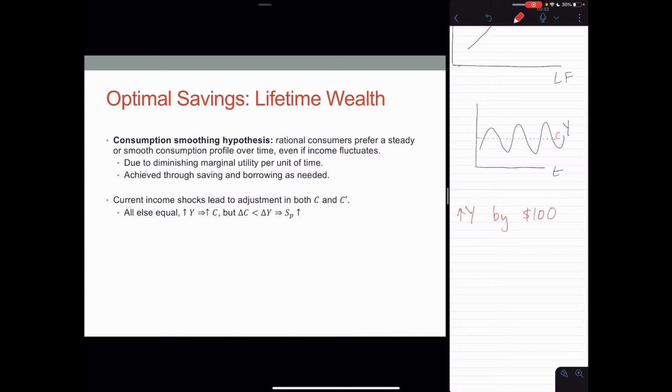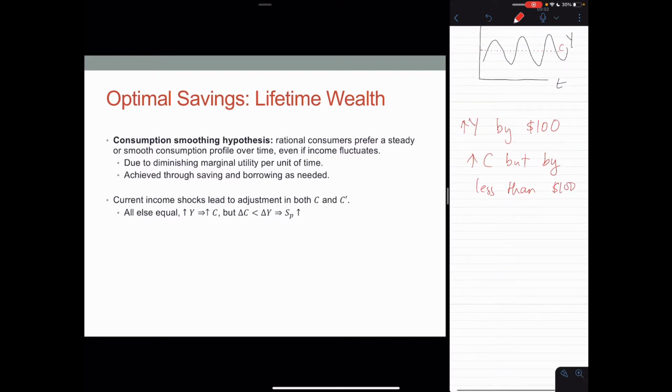Because the consumer is richer, she will increase consumption as well, but by less than 100. And that's because she'll save a little bit of the current increase in income so that she can consume more tomorrow as well. This is how she can maintain a smooth consumption profile over time. So let's say that she increases consumption by $70, leaving $30 for consumption tomorrow.